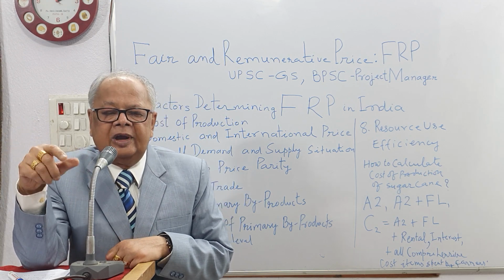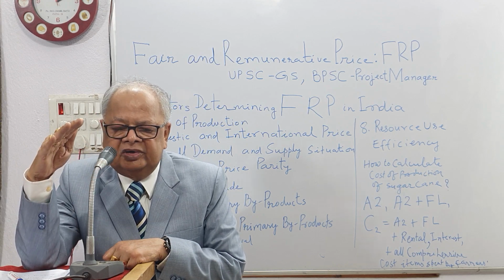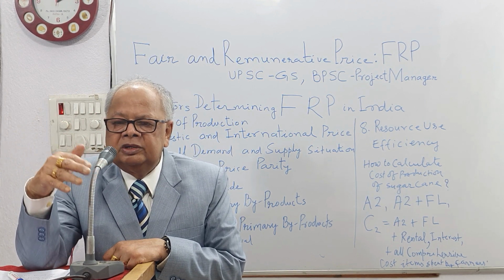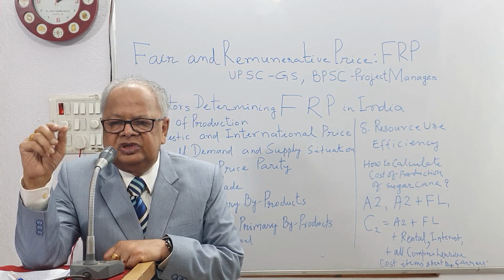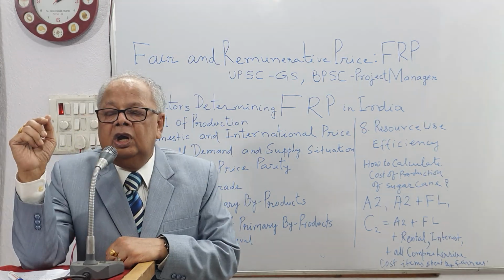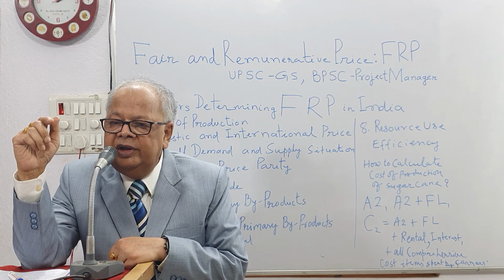Therefore FRP is decided at a standard rate of 10% sucrose. Those who are below it are considered to be inefficient resource users in sugar cane growing.